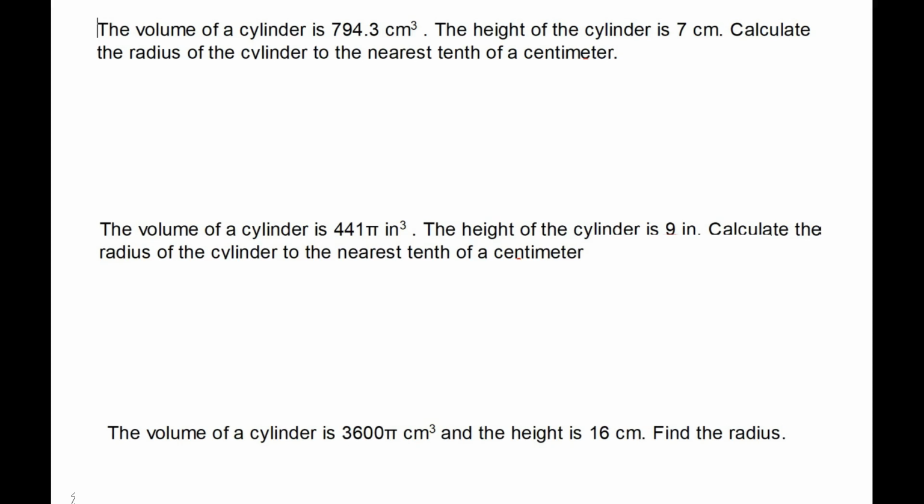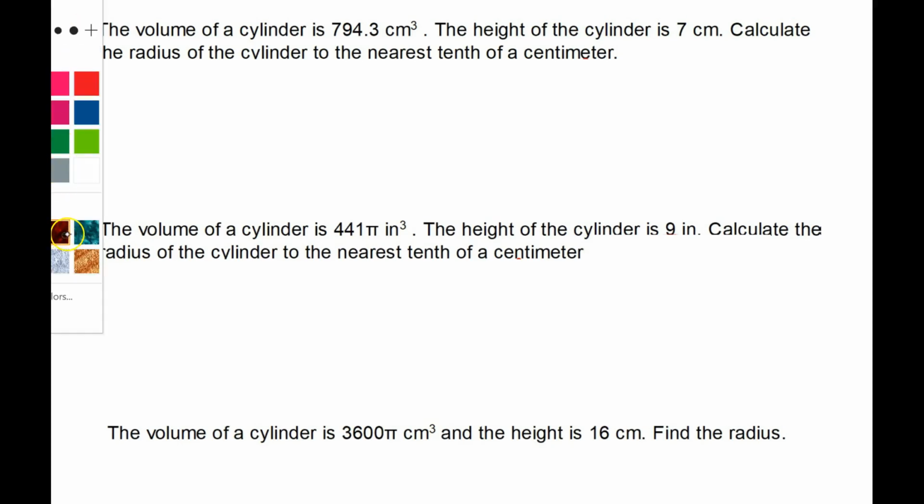So it says the volume of a cylinder is 794.3 centimeters cubed. That's what we have right here. The height of the cylinder is 7 centimeters. Calculate the radius of the cylinder to the nearest tenth of a centimeter. So this involves equations that we have not seen yet, because we started the new curriculum in a different area. We have not seen these equations yet.